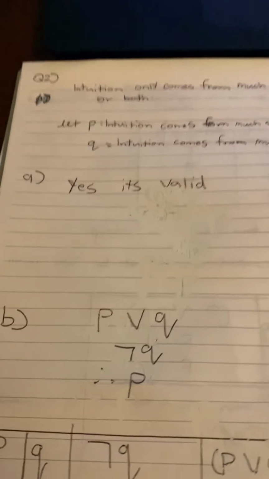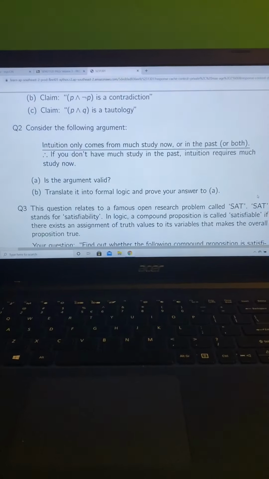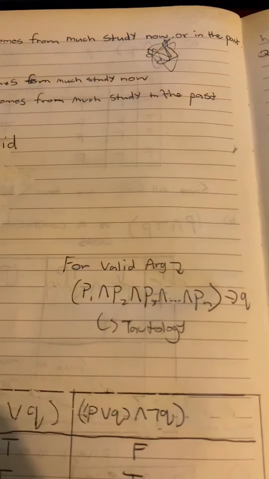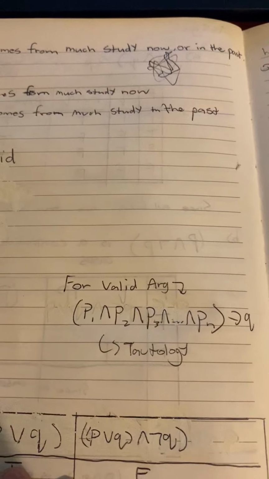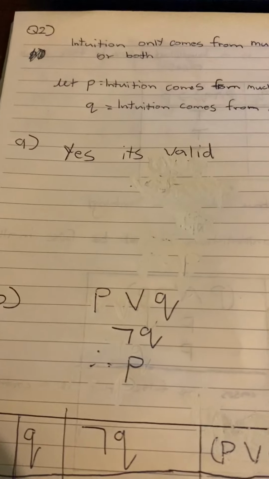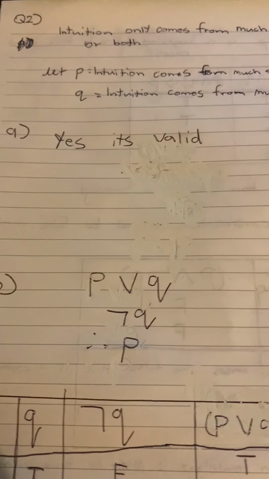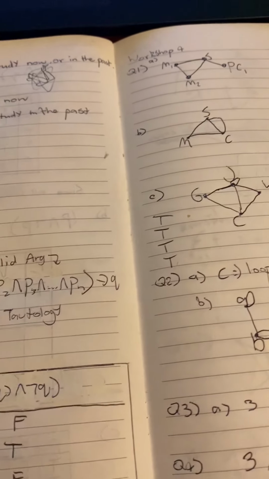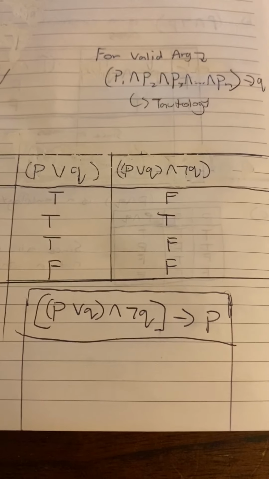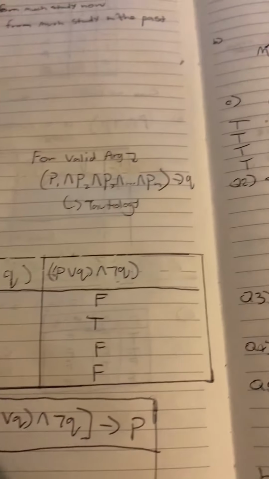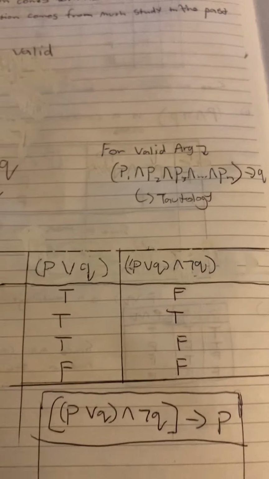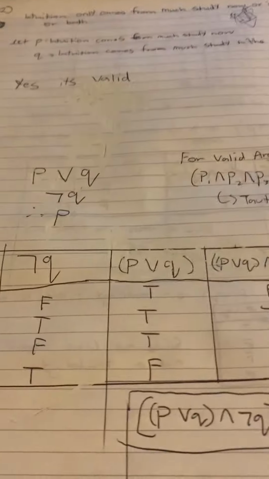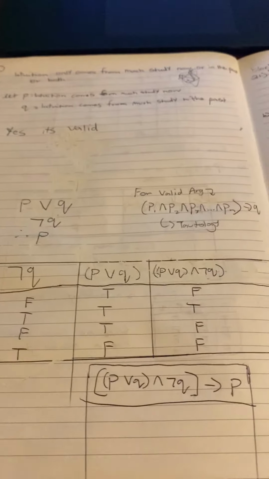And to prove our answer, we need to write them like this. So we have to combine each argument with ands and make them imply the last argument. So I've redone that here, and for it to be valid, we need a tautology, which means it needs to be true in all cases. So I've done parts of the truth table to help us figure that out.